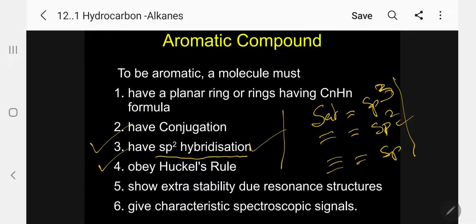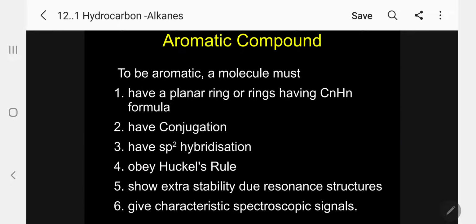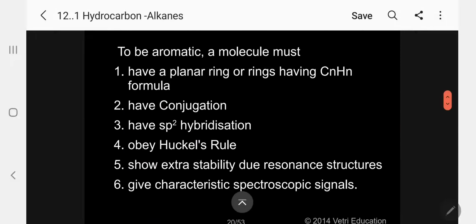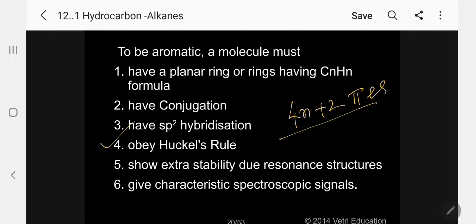The most important is that it must obey Huckel's rule. What is this Huckel's rule? That is, 4n plus 2 pi electrons should be there. If you calculate the total number of pi electrons in the ring, you should obey this rule.